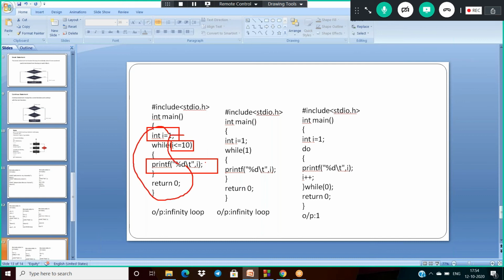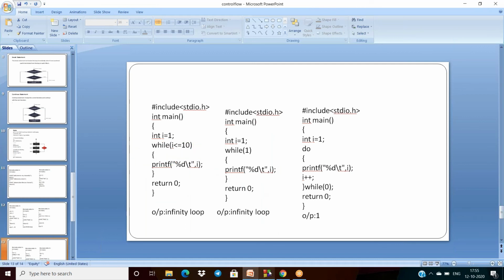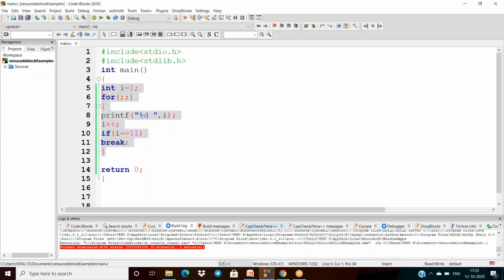So like this, infinite number of times, the I value will be 1 only. So 1 less than or equal to 10 will always be true, like while of true, always an infinite loop. So that is why you will get an infinite loop.